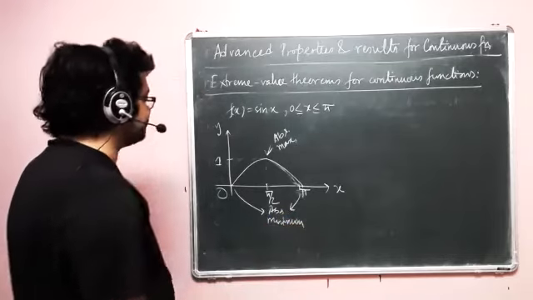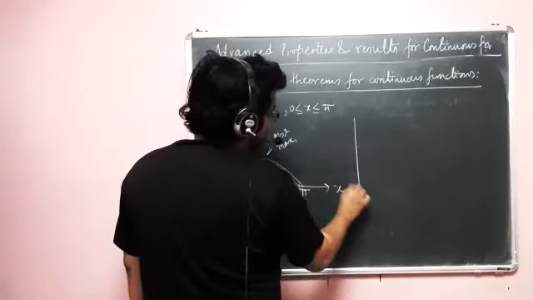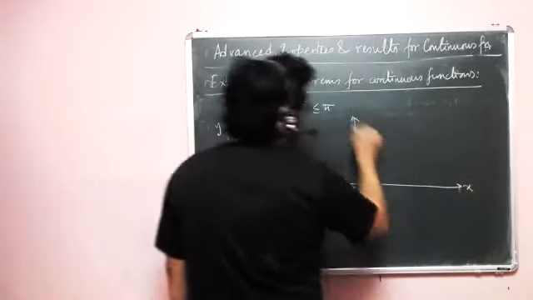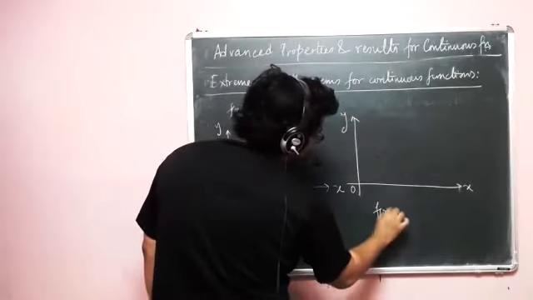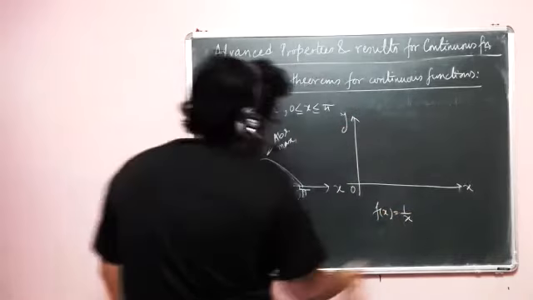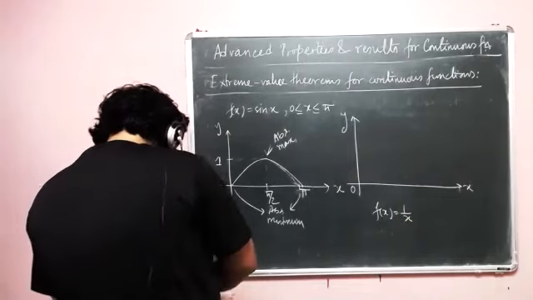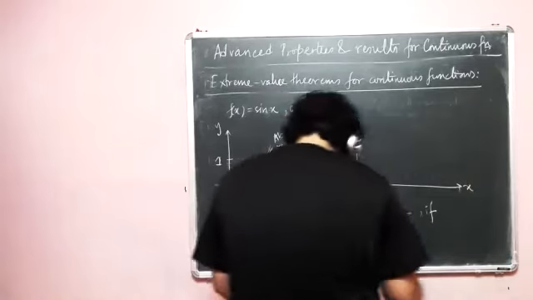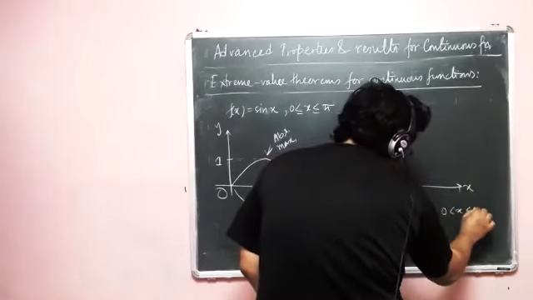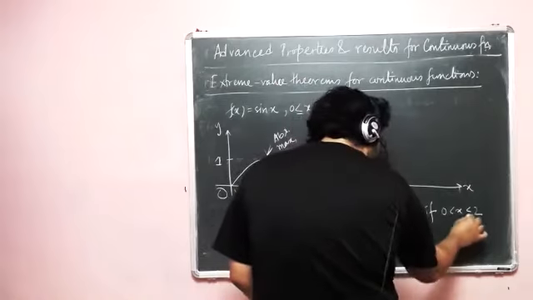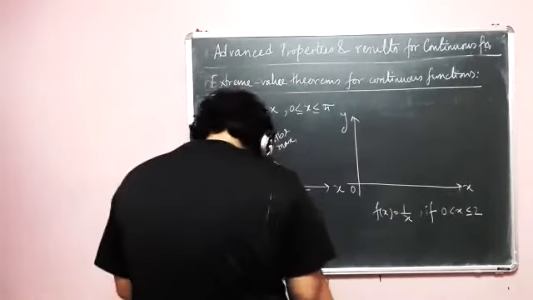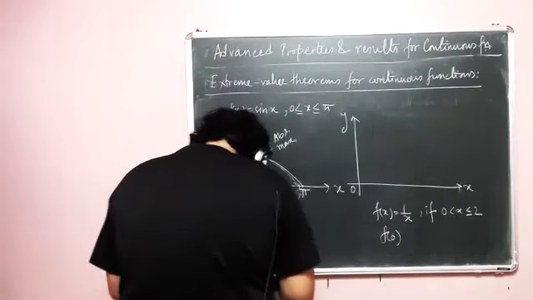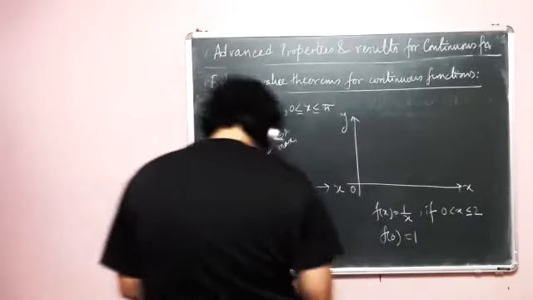So we know that. That's very easy. Now look at a slightly different kind of function. Let's say this is f(x) equal to 1 by x. And again, we have to restrict the domain. If 0 less than x less than 2, we also put equal to here. And f(0) is equal to 1. Okay.